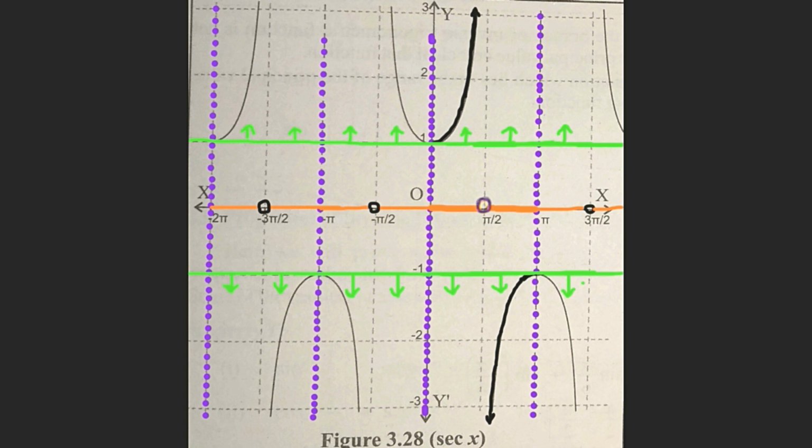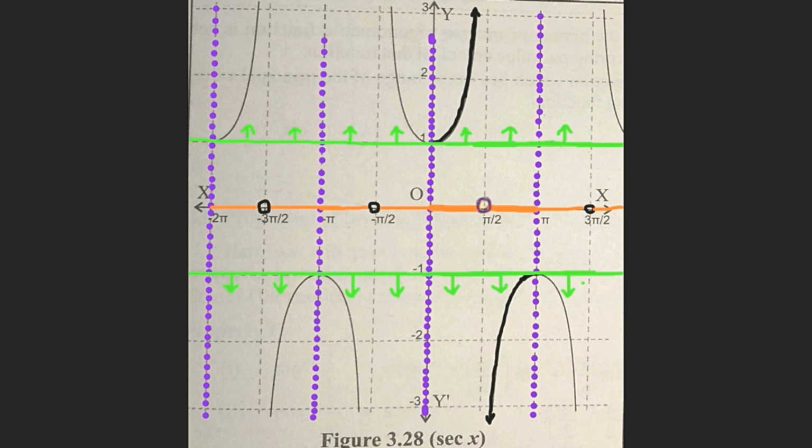As shown by the black colored curve, the secant function is a strictly increasing function in the interval 0 to pi except pi by 2. In the graph, once again see, it is decreasing in the interval pi to 2 pi except 3 pi by 2. It is strictly increasing in the interval 2 pi to 3 pi except 5 pi by 2.